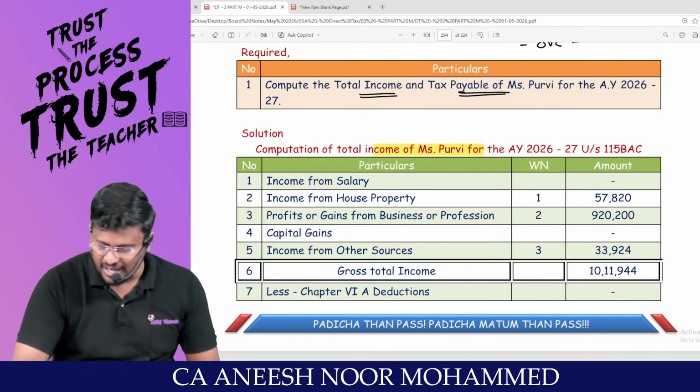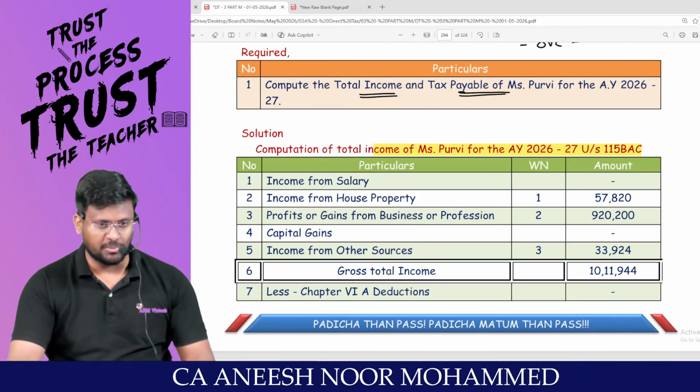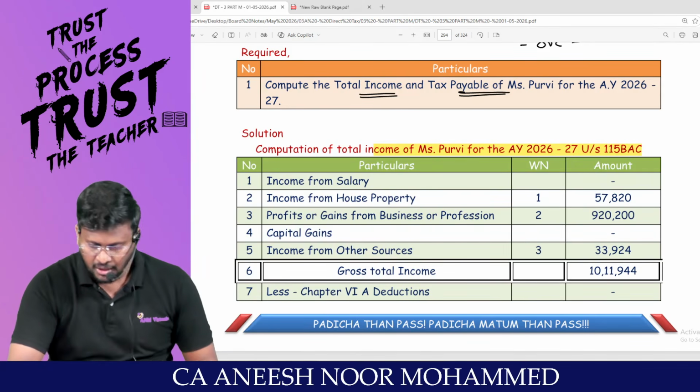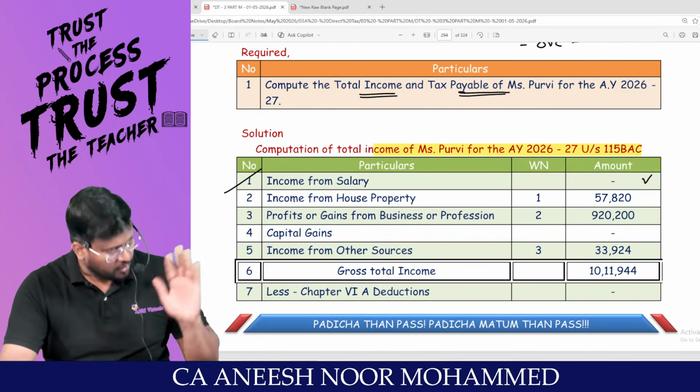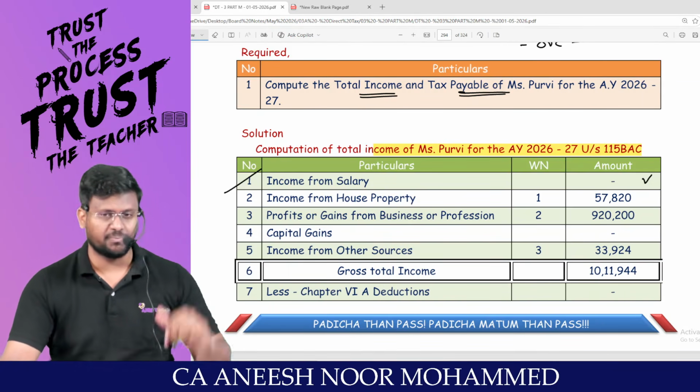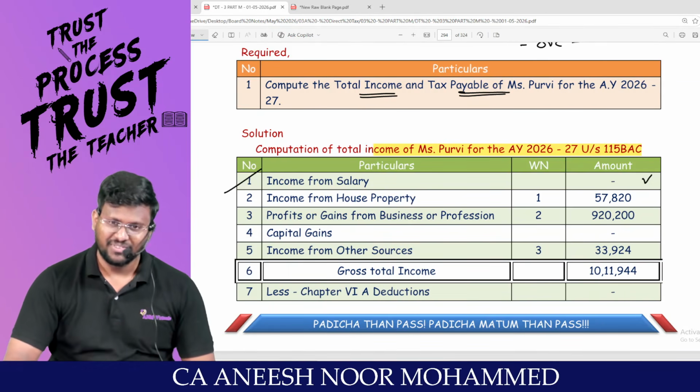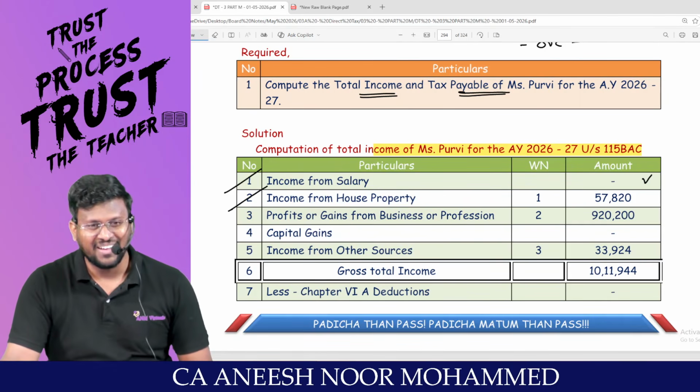First, I am calculating under the default tax regime. Easy calculation because many deductions won't be there. First, there is no information regarding income from salary. Even though there is no information, still I will write it and put a dash. Something has to be written in the exam, no? Right, sir. Number 2, income from house property.